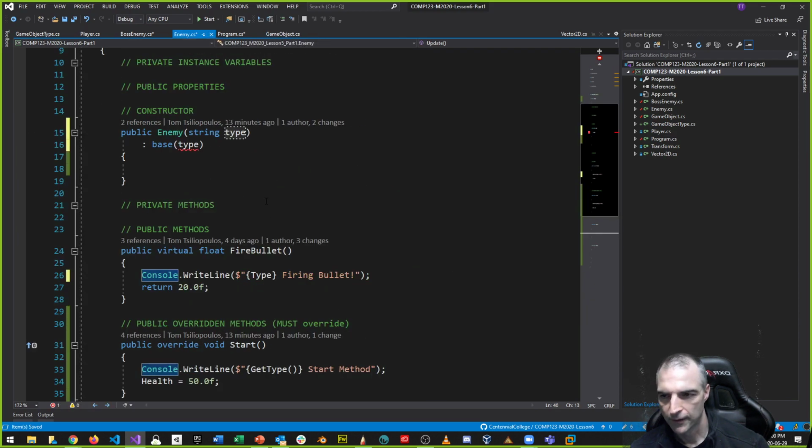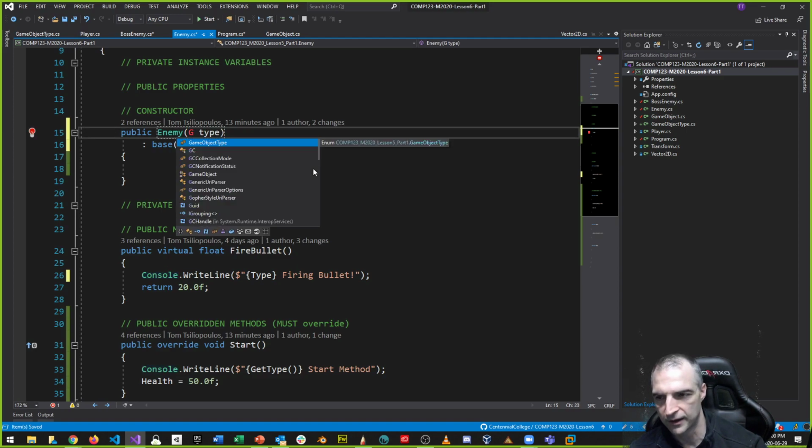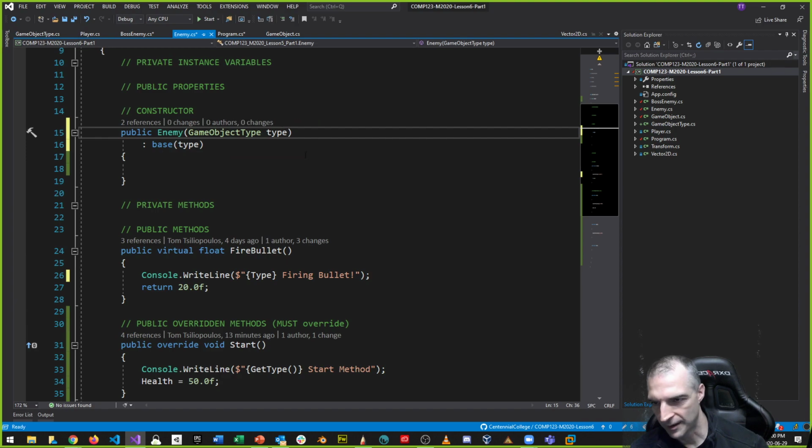Let's go to enemy. Well, enemy now can't take a string. It's got to take a game object type. It's going to pass that in. Yay, that's satisfied. No other errors.